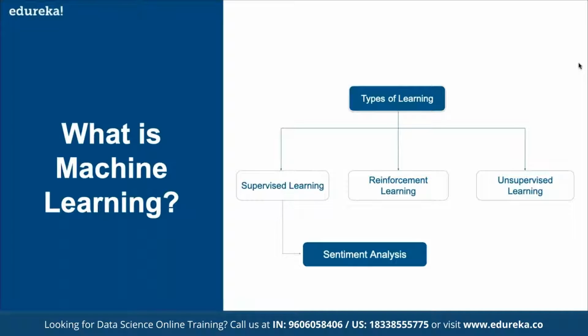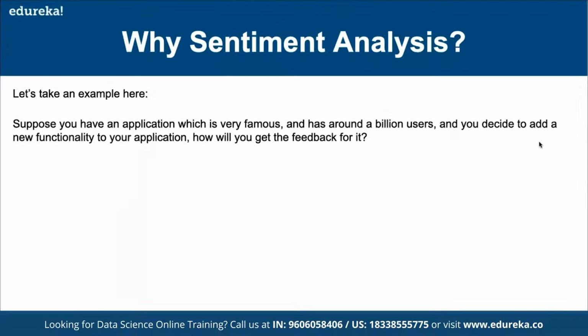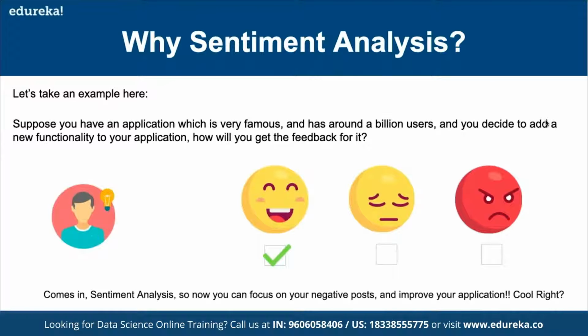And then we have sentiment analysis, which is not exactly a subset, but again it is like a method, or we can say an analysis method, that we have under supervised learning parameters. So why do we have to use sentiment analysis? Sentiment analysis is required because, let's suppose we have a very famous application with around 1 billion users, and now we decide to add a new functionality to our application. How will we get the feedback for it? Here we are going to ask the users for feedback, so comes in sentiment analysis. Now we can focus on a negative post and improve our application as well, because the reviews are not only available in the feedback form.